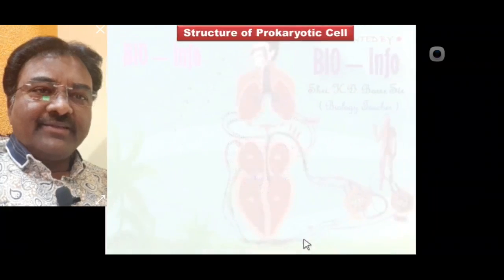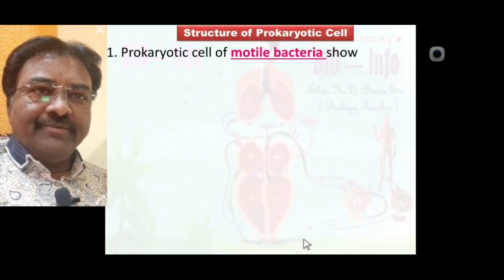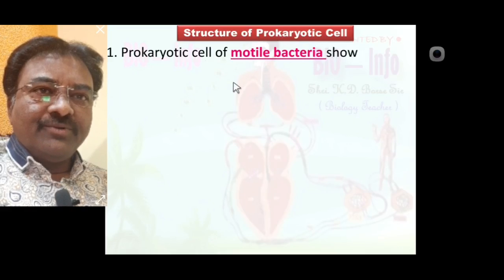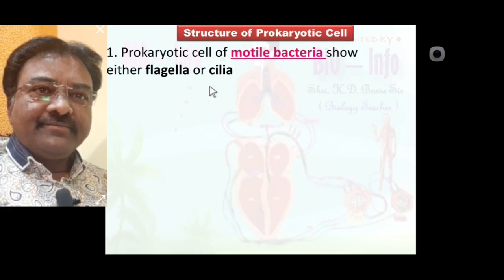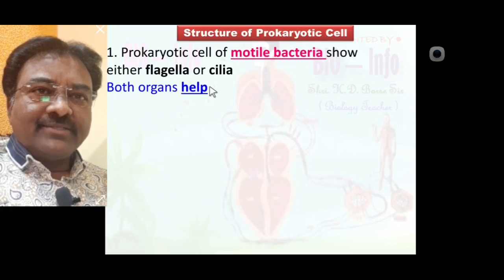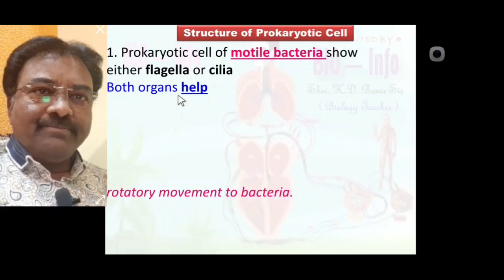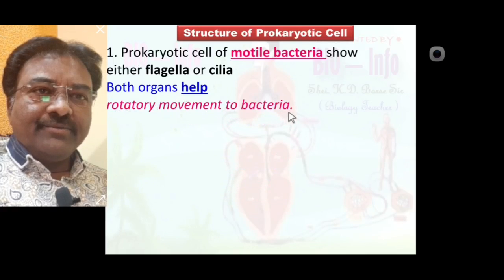Now we learn some structural points of view. Number 1: the prokaryotic cell of motile bacteria, meaning movable bacteria, shows either flagella or cilia. With the help of flagella or cilia, rotatory movement is possible in the bacteria. Both organs, flagella and cilia, help rotatory movement of the bacteria.